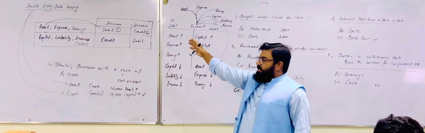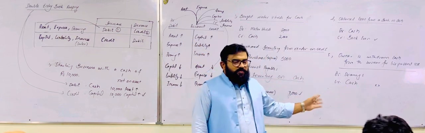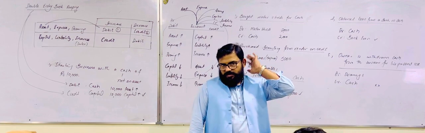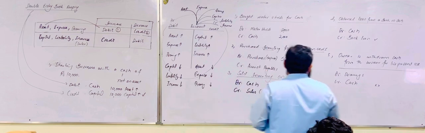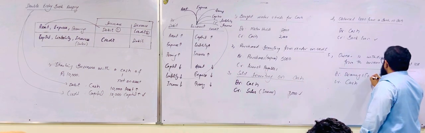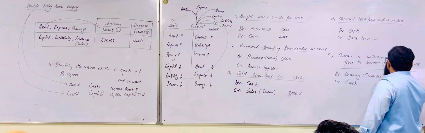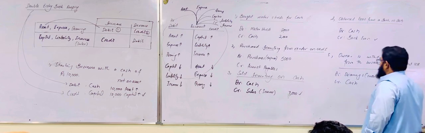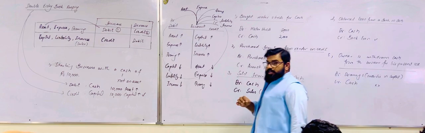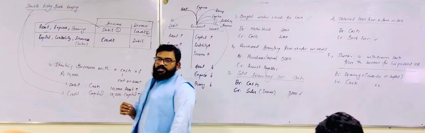The nature of drawing is debit. It will be debited. So where is the capital? Because the capital is decreasing. Actually, drawing is reduction in capital. The meaning of drawing is reduction in capital.